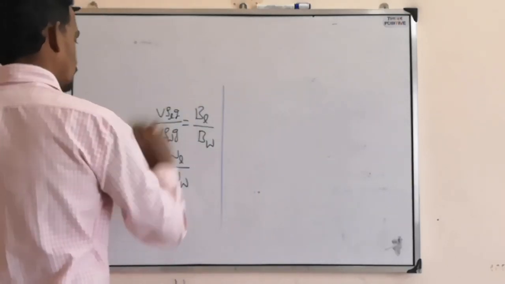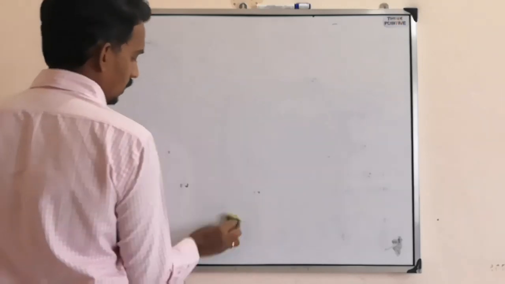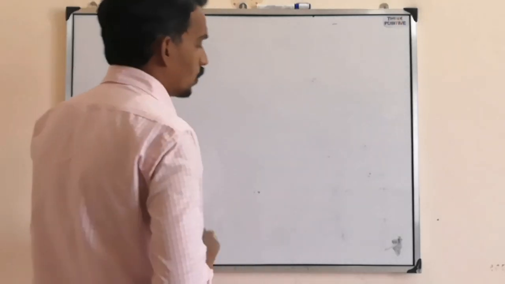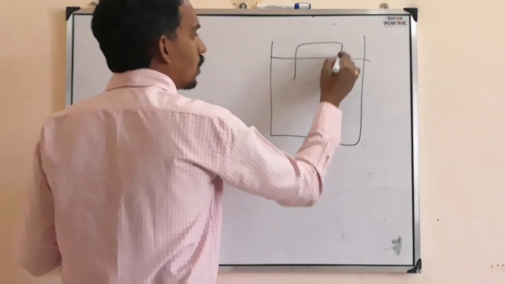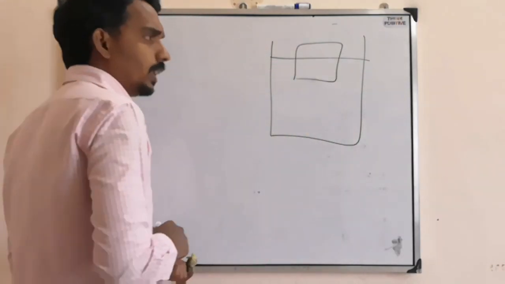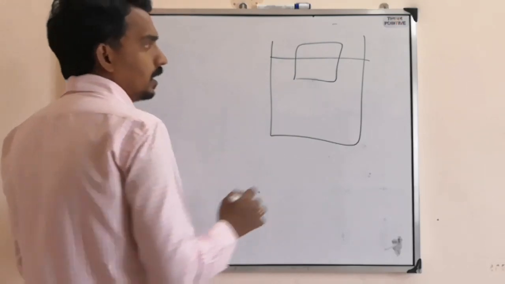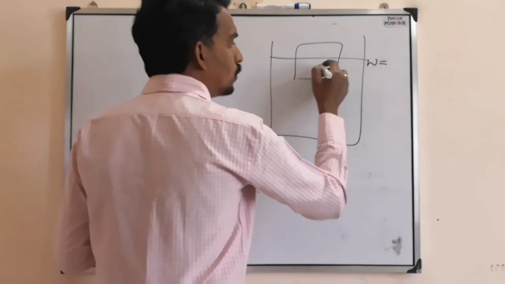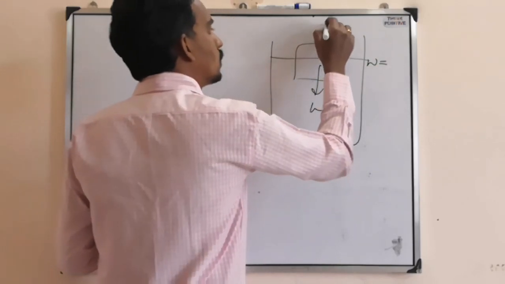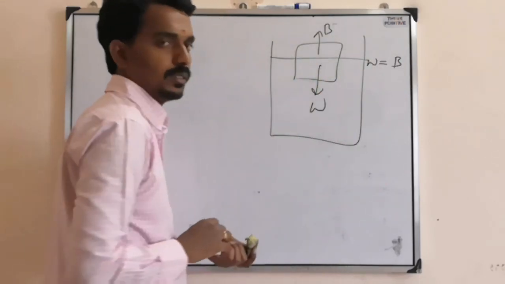Now, one last and final case, that is floating. Consider this is the liquid and one solid is floating. Whenever the solid is floating, the first condition is that it is in equilibrium. That means true weight downward should be equal to buoyancy upward.